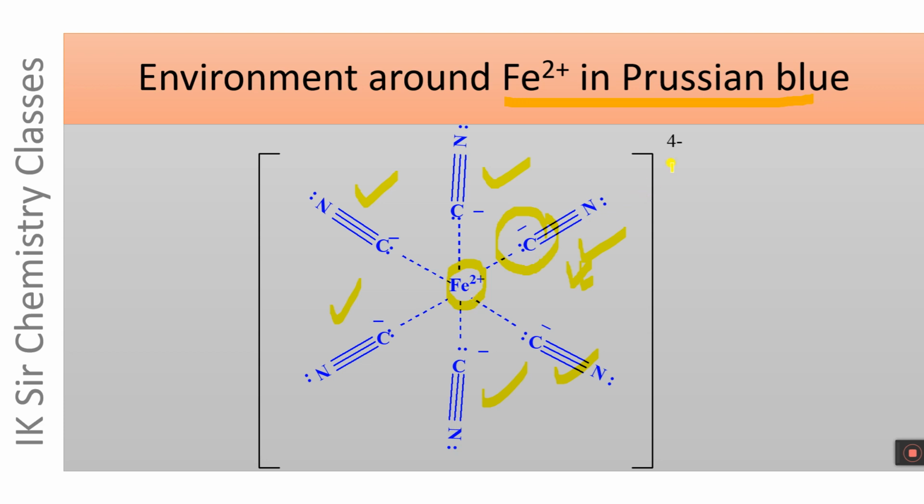The total charge is 4 minus. How does it come? Plus 2 charge on the Fe atom and minus 6 charge on 6 cyanide ions. Overall charge will be minus 4. And this is why the charge here has been represented as 4 minus.